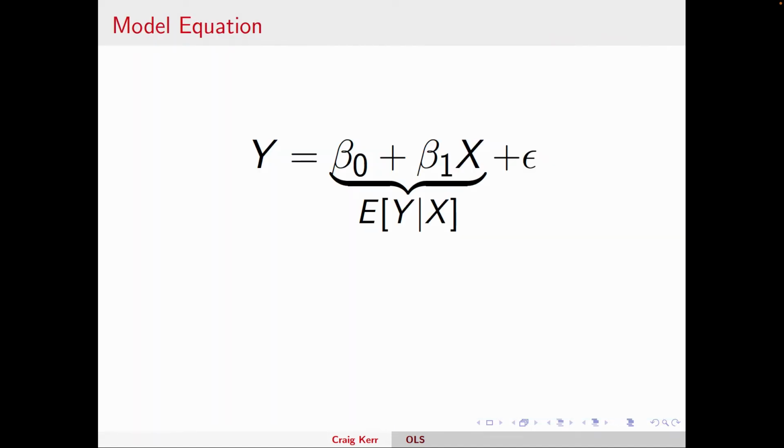So the equation we're going to estimate is a straight line. Here I'm modeling it as y as a function of x. Beta naught and beta 1 are constant numbers, and that's what we need to figure out. Beta naught is the intercept. Beta 1 is the slope. Now you see I also have a plus epsilon. You might be wondering, why is there another constant? There's two constants there. Epsilon measures the error.